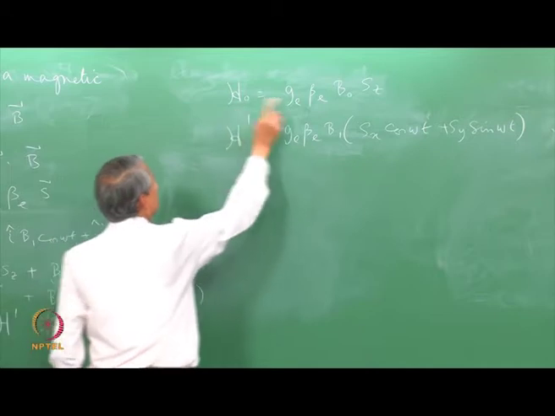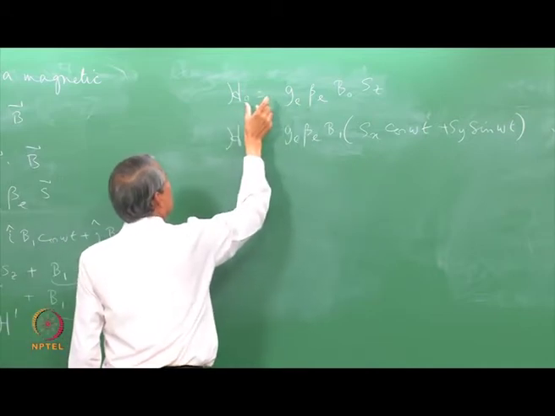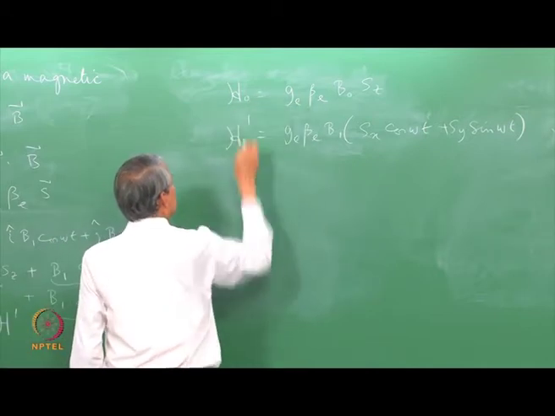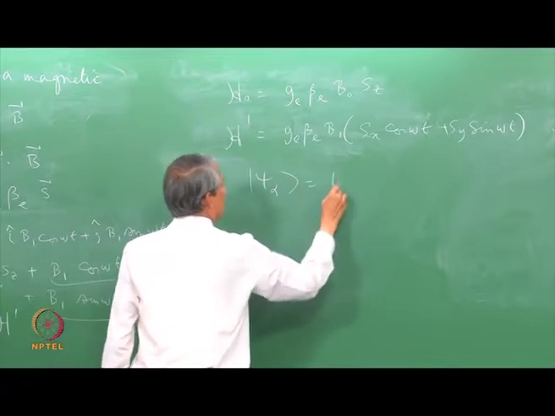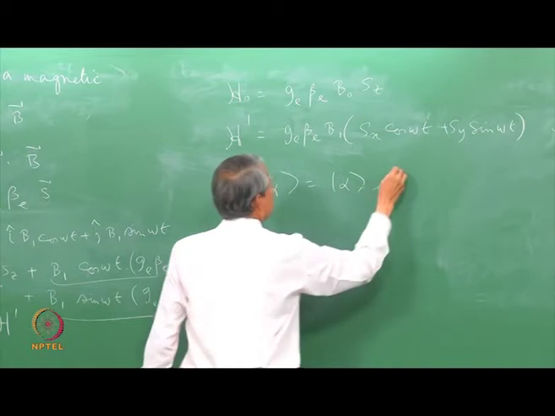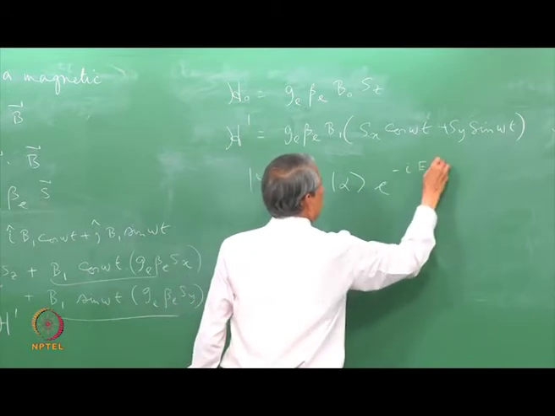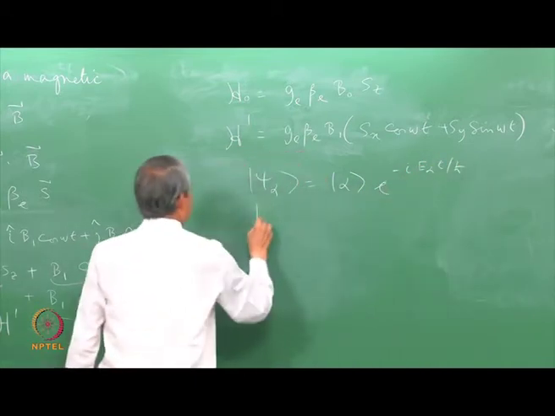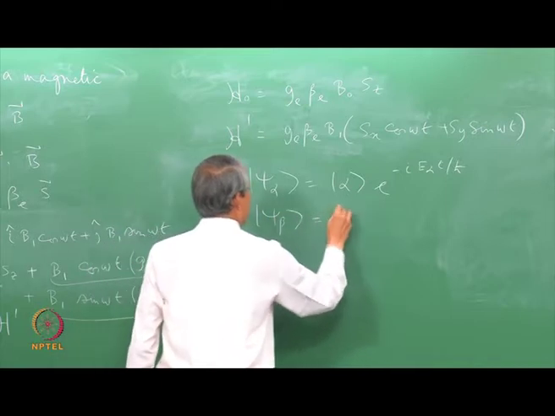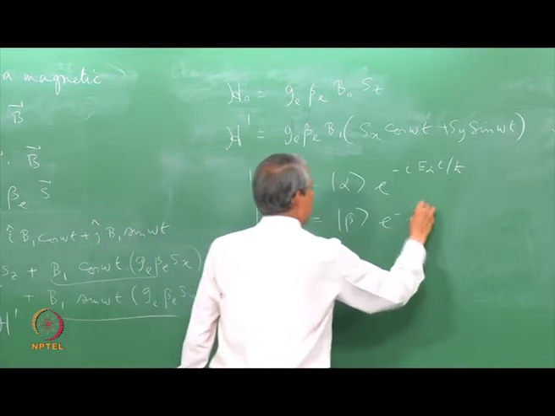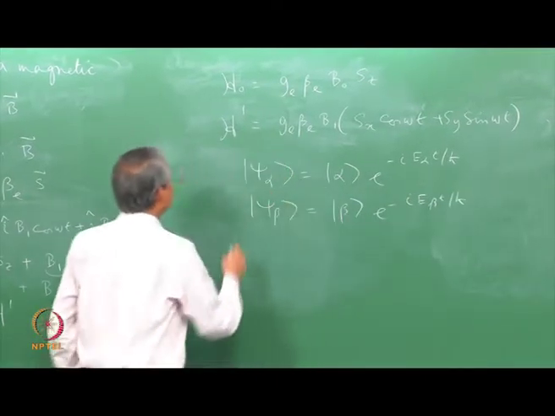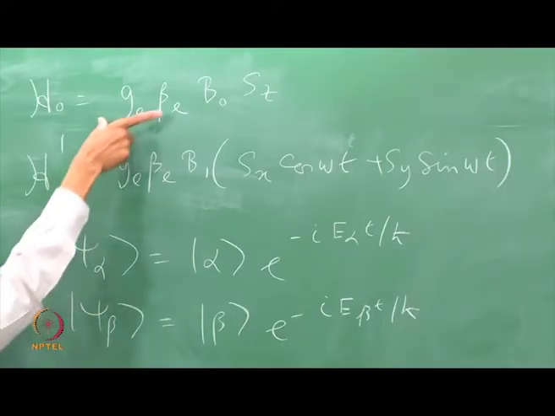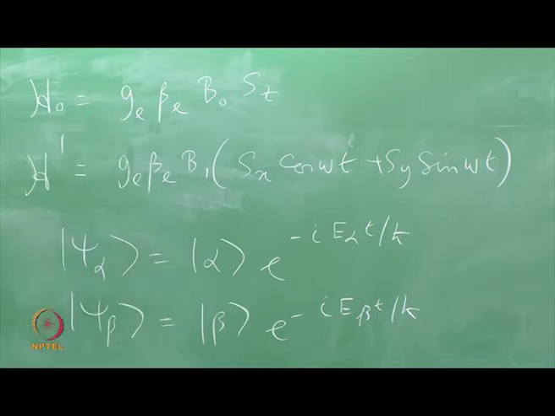We know the solution to the time dependent Schrodinger equation gives psi alpha and psi beta. These are the solutions for this unperturbed Hamiltonian. This is the unperturbed wave function.